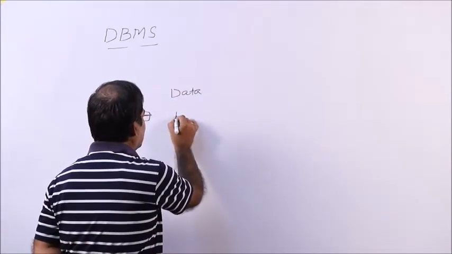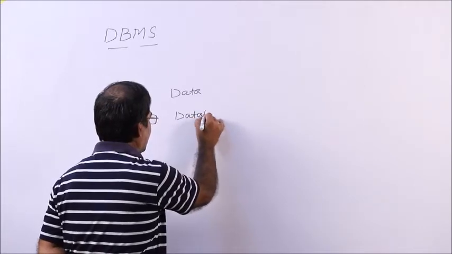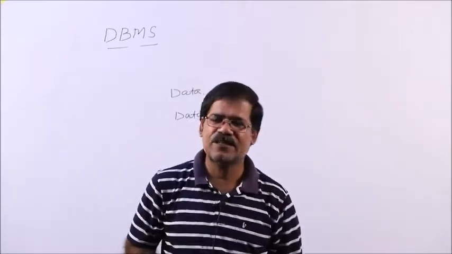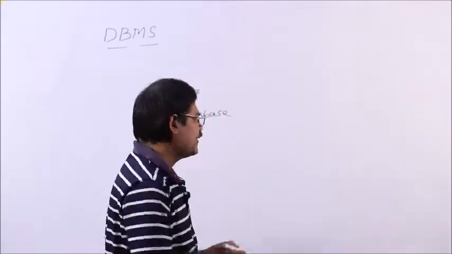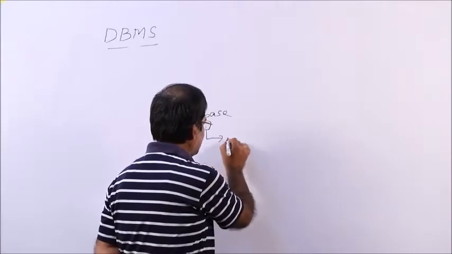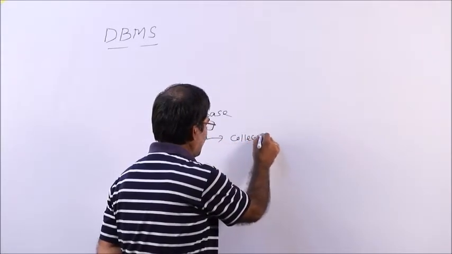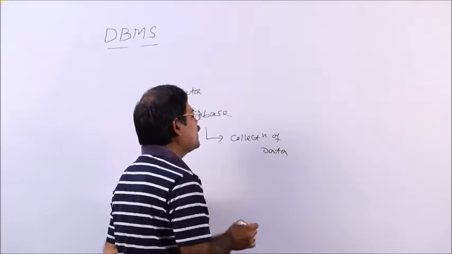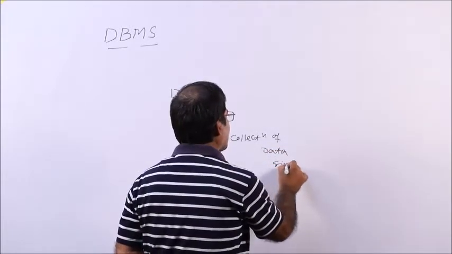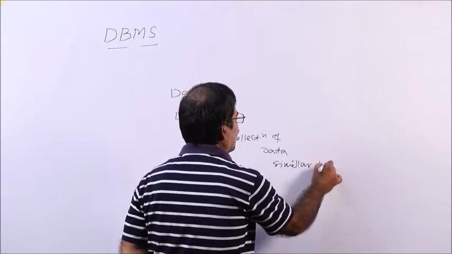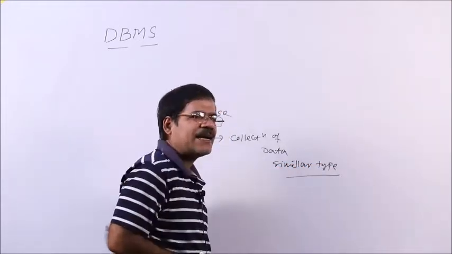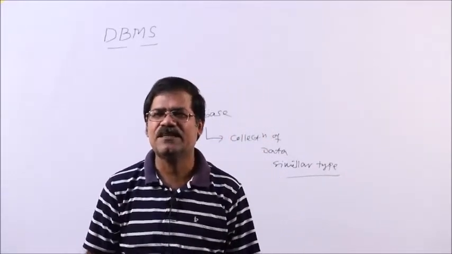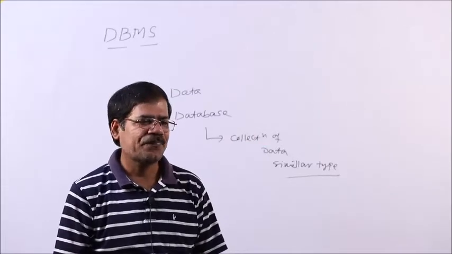And database, what is a database? A database is a collection of data. When you collect the data of similar type, collection of data of which type? Of similar type. That means data of the same domain. You can collect the data of the same domain. What does it mean? Similar type of data.